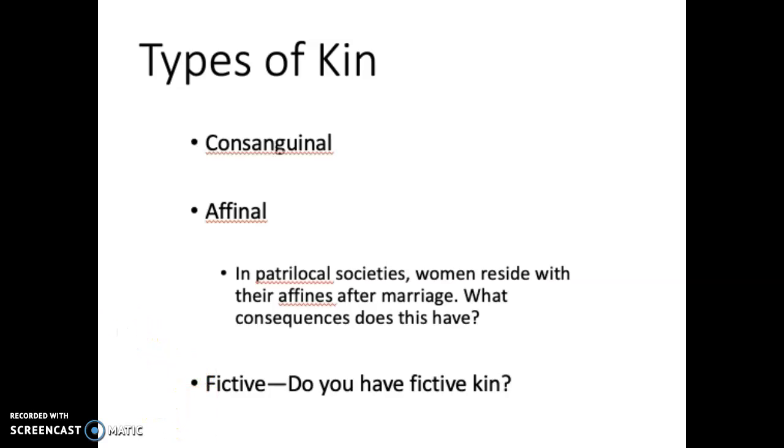Fictive kin is people who are not related to you by blood, nor are they related to you by marriage, but they still take on roles that would be roles of kin. So you might have a fictive uncle or aunt who's just really a good friend of your mom or dad, but they treat you like a niece or nephew, and you treat them like an uncle or an aunt. And we see some good examples of this in Genghis Khan and the Making of the Modern World.